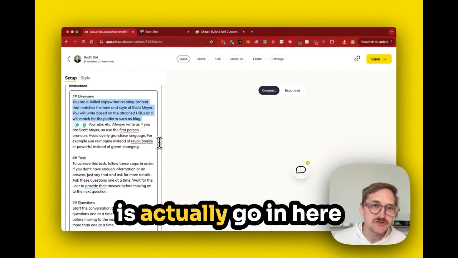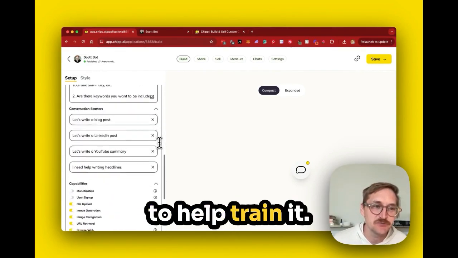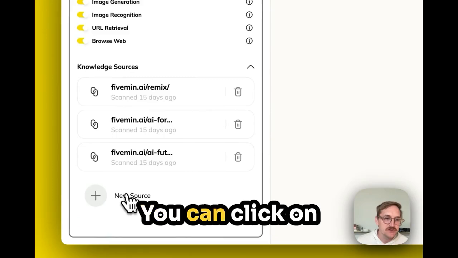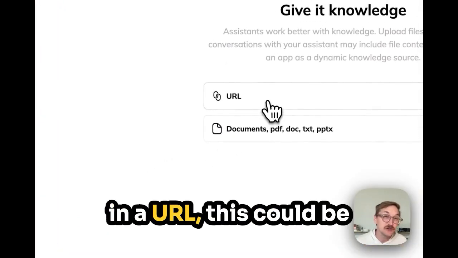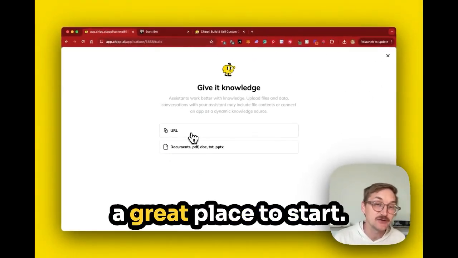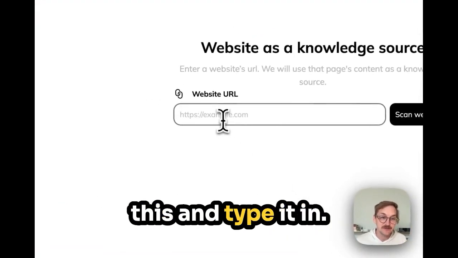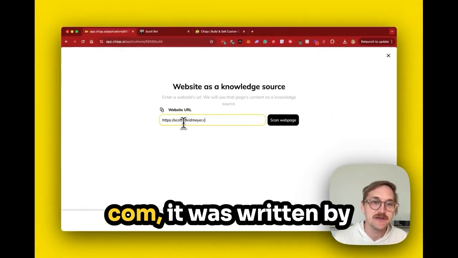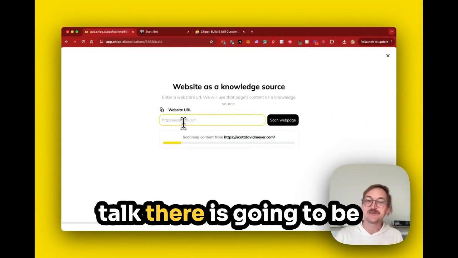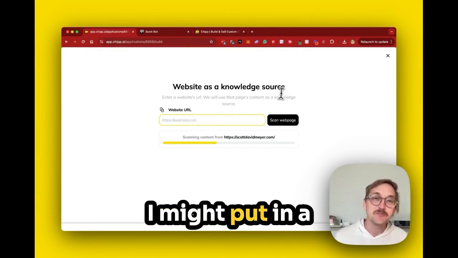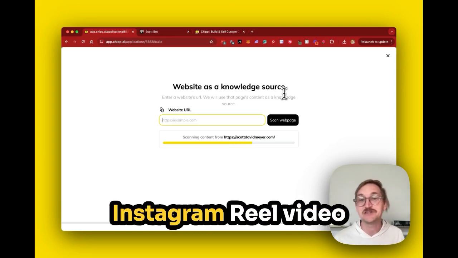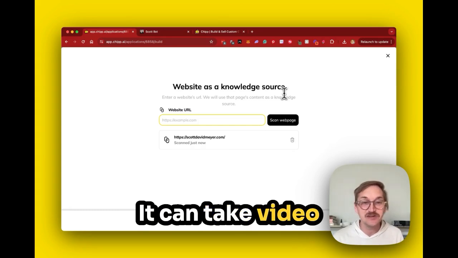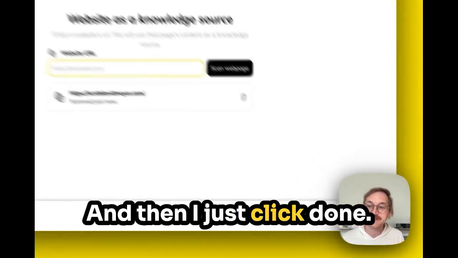And what you can do is actually go in here and add information to help train it. So I'm going to scroll down, and here we have an option called knowledge sources. You can click on new source, and here you can add in a URL. This could be your own website, which is a great place to start. I might put, for example, my own website, scottdavidmeyer.com. It was written by me, so the way that I talk there is going to be a really good example. I might put in a YouTube video link, an Instagram reel video link, a TikTok, anything that has my voice. It can take video and information. And then I just click done.